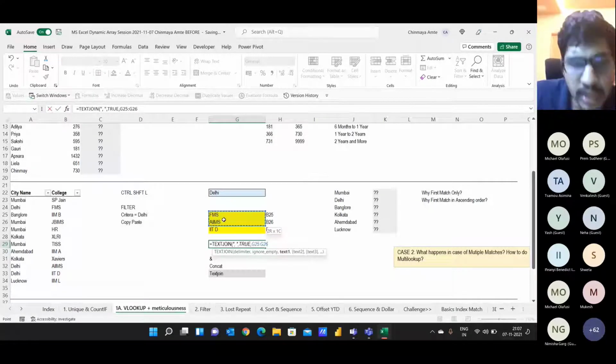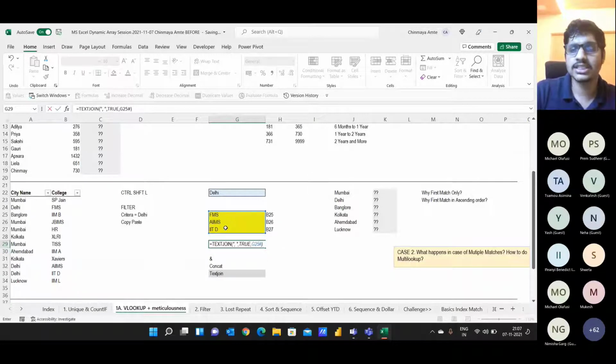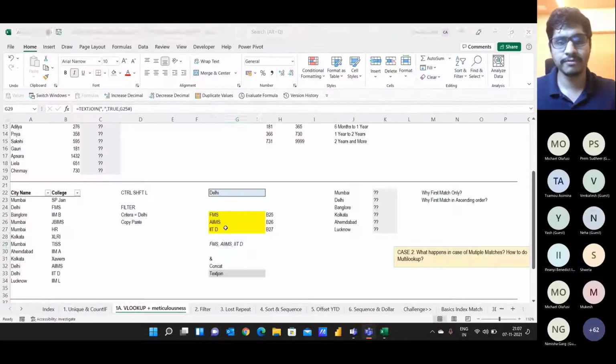Now, you see the beauty: the moment I go on IIT Delhi, it puts a pound symbol, which is the hash key. Again, the concept of dynamic arrays, which we learned in the previous sheet with unique and countif, is that whenever it's a dynamic array, Excel just takes the starting cell and puts the hash symbol. It's just G25, G26, but the moment I select an entire array, it comes up with a pound symbol. Just click on enter, and your data is combined into one single cell. That's the purpose of text join and the filter function together.